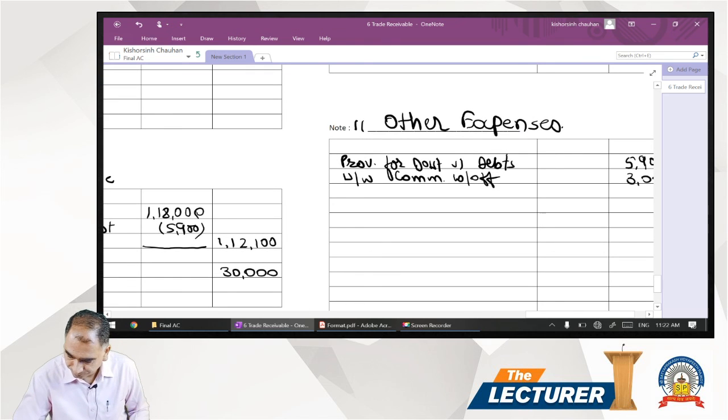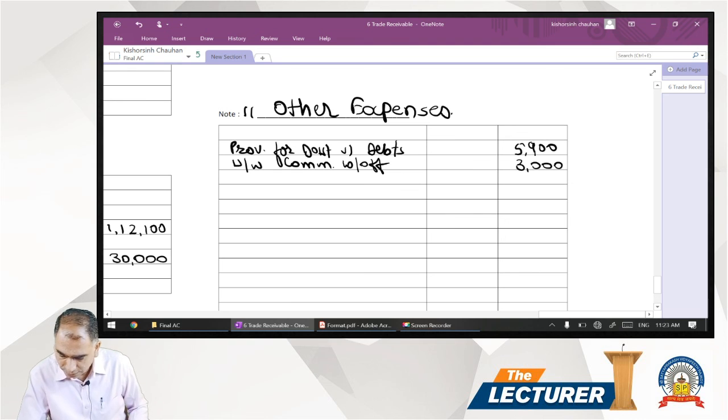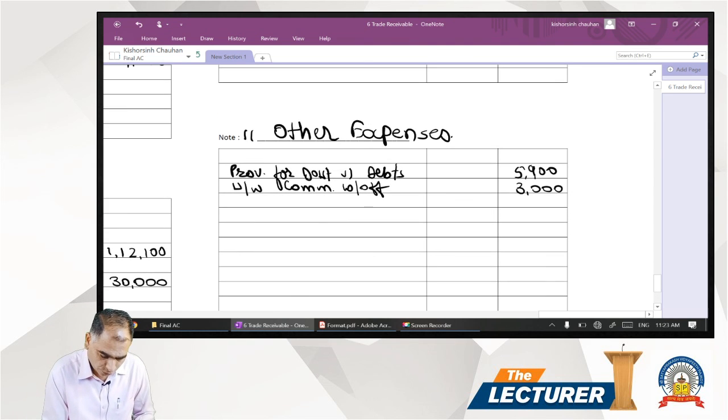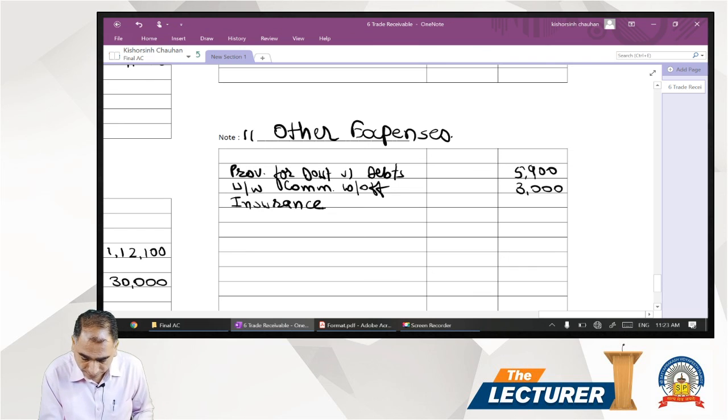So if you see, it's insurance, it's 8,000. We have audit fees, it's 10,000.